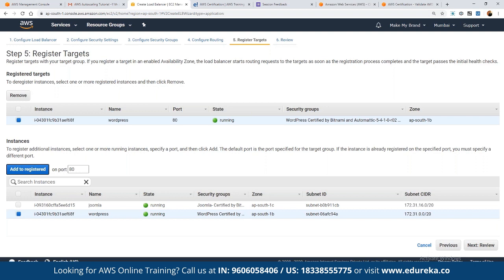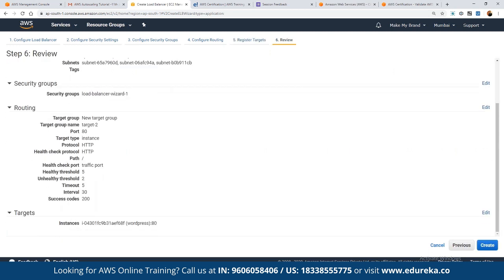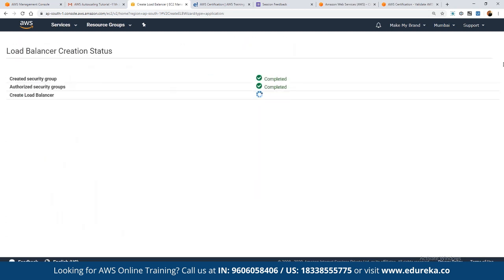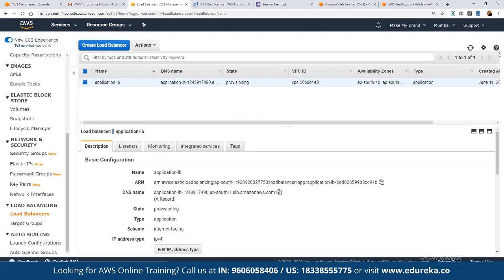Once we define that, we can click on review, where we can review each and every parameter that we have defined for the given instance. And now we can click on create. So now we can see the entire load balancer in place here. This application load balancer has been created, and currently it is being provisioned. Once we define this application load balancer, we are going to get the entire DNS through which we can connect.